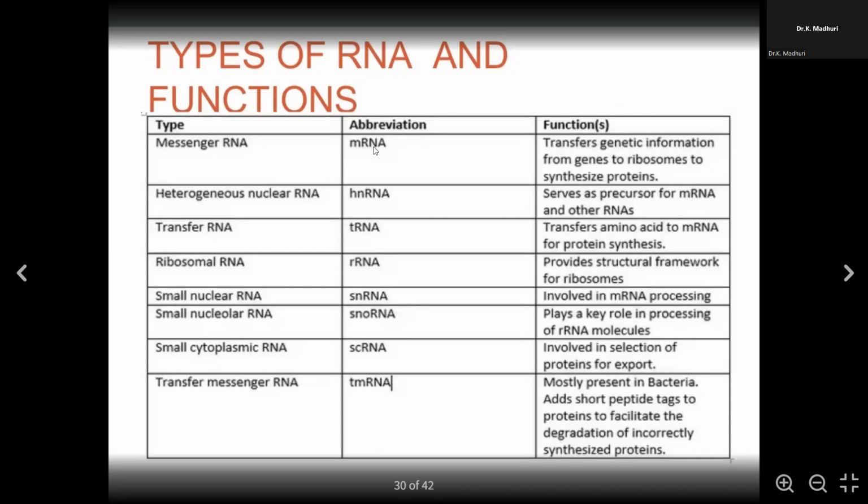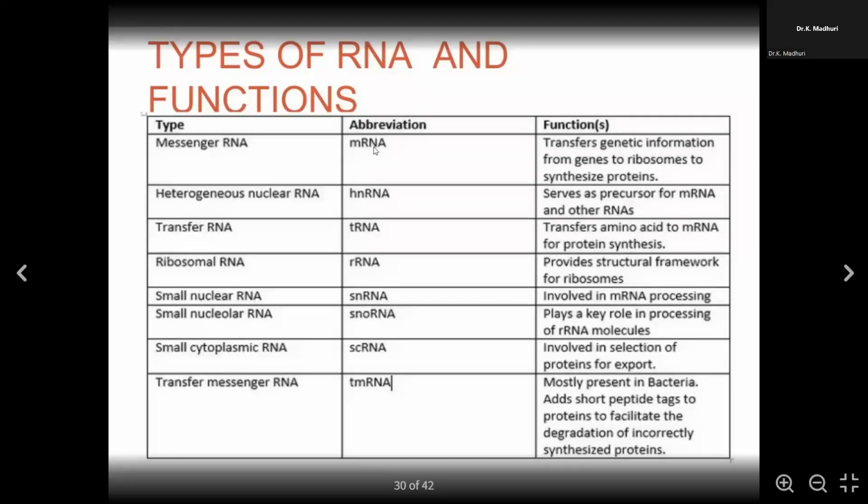Small nuclear RNA, snRNA, is involved in mRNA processing. This table gives the overall picture of the types of RNA and their functions. It's a wonderful table, available online. You can go through it again. Small nuclear RNA is involved in mRNA processing, whereas small nucleolar RNA plays a key role in processing ribosomal RNA molecules. So for ribosomal RNA, it is small nucleolar, whereas for mRNA, it is small nuclear RNA.